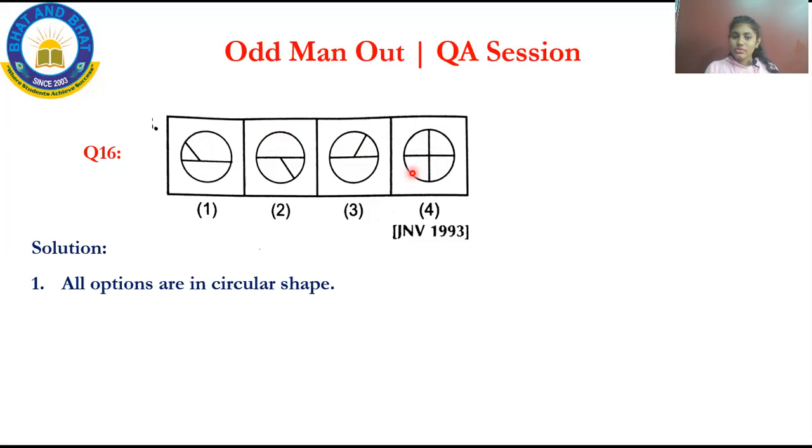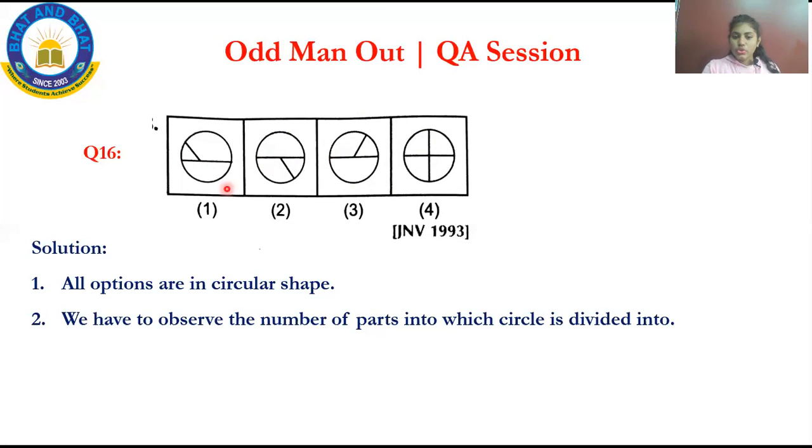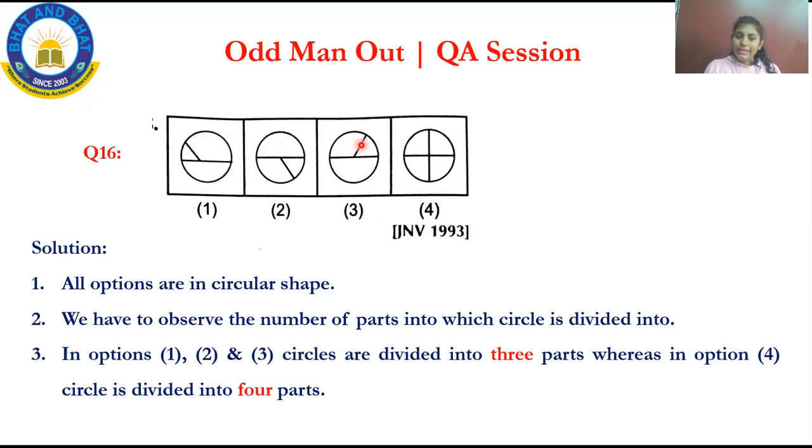By looking at the answer only, you can say that. I'll explain it. All the options are in circular shape. Can you see? We have observed the number of parts into which the circle is divided. In option 1, it is divided into 3 parts. In option 2, it's also 3. Option 3, it is divided into 3 parts. But in option 4, it is divided into 4 parts.